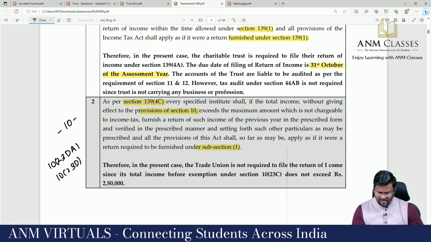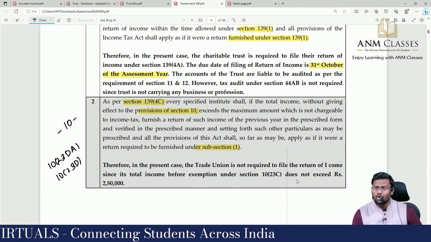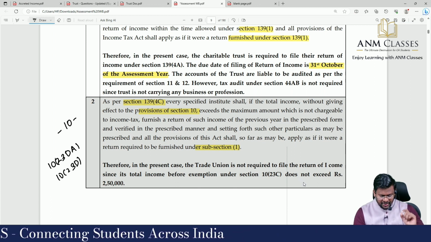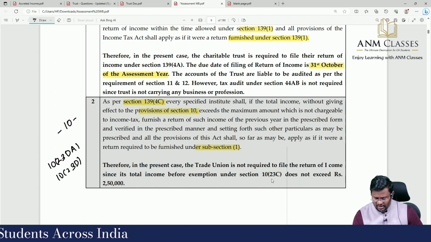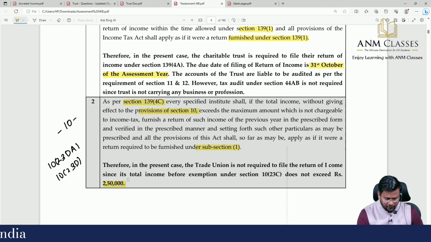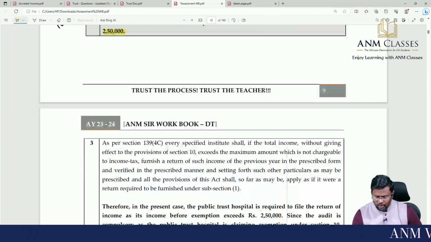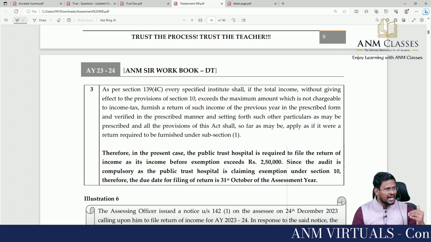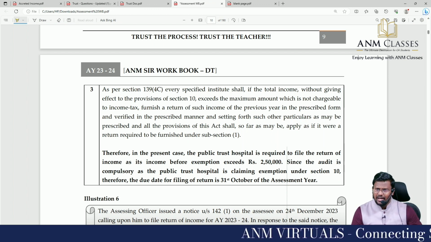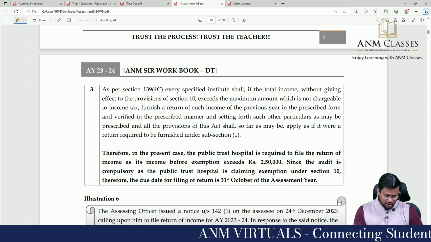Therefore, in the present case, the trade union is not required to file the return of income since its total income before exemption under section 10(23C) does not exceed how much rupees? 2,50,000. So for the trade union, since the income is less than the basic exemption limit, they are not liable to file the return of income.